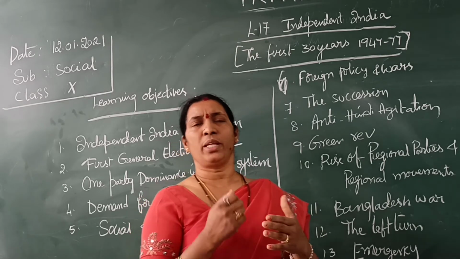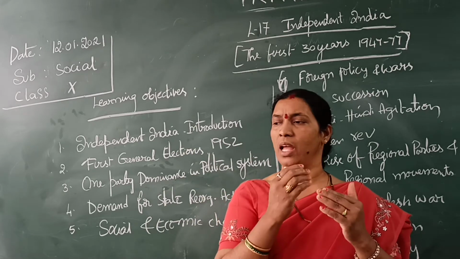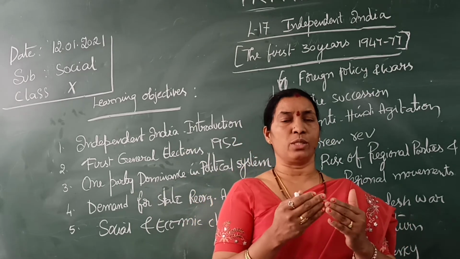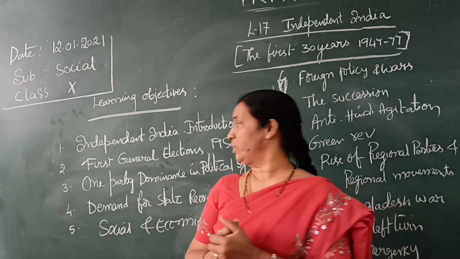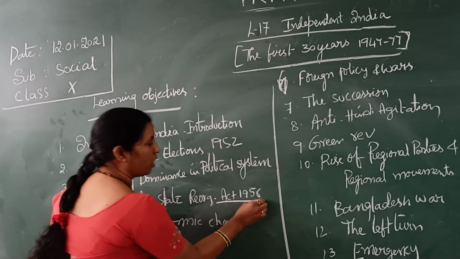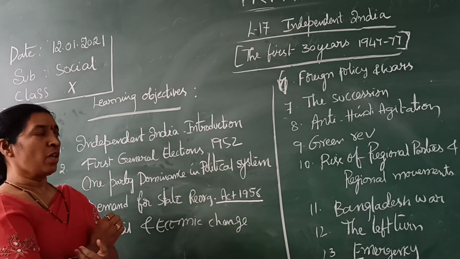There are so many reasons for that. That's why they divided the states on a linguistic basis, according to the State Reorganization Act 1956.